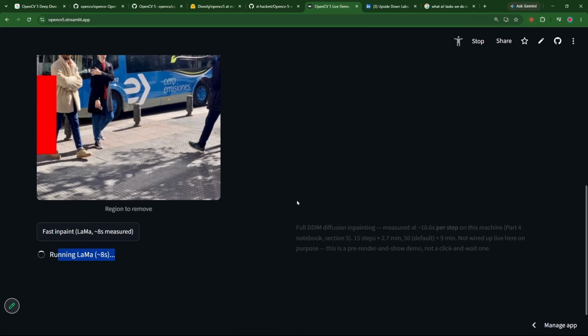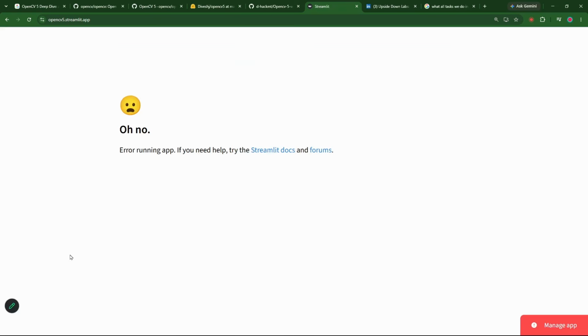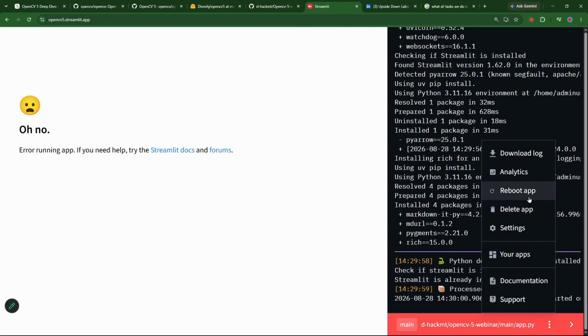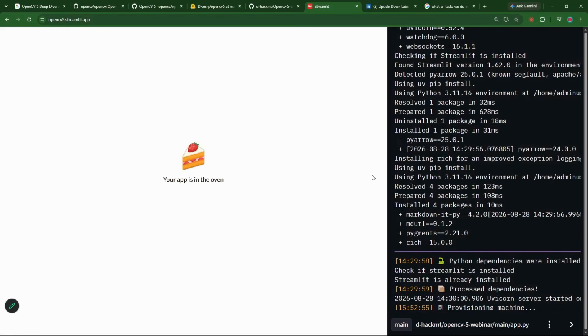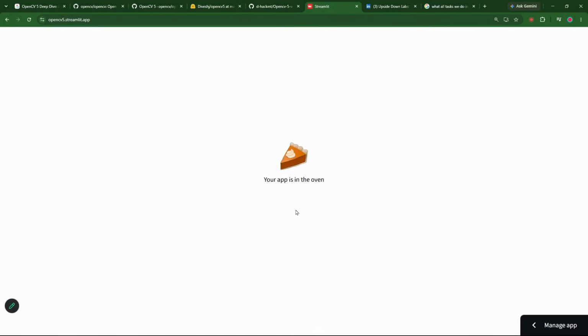It is working. No worries. Okay, and let us see the results. All right, it crashed. No worries. What I can do is I can just reboot the application in 1 second. So this happens. I'm specifically showing you this error so that if you come across this error, you can solve it. Now why did this crash?